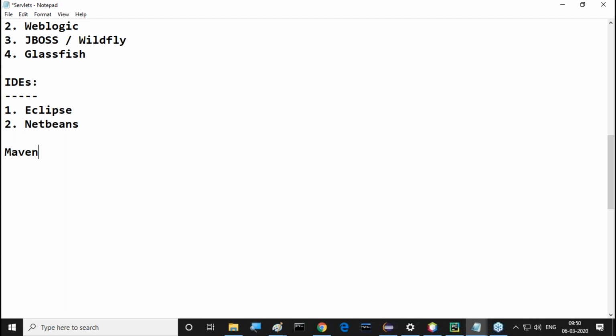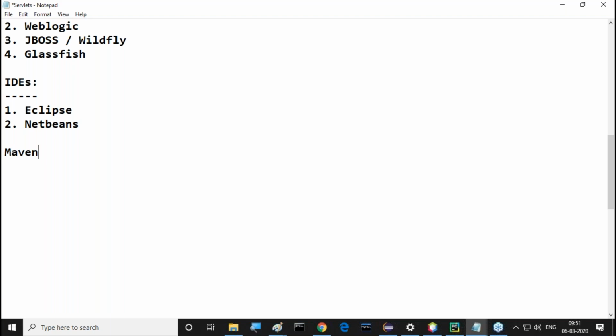The next tool is which one? The Gradle tool is available. So what I am telling to all of you in this particular context is, when I complete this advanced Java and want to start these frameworks, the ending point of advanced Java and the starting point of the frameworks are almost at the same location, exactly in the bridge between advanced Java and frameworks. In that situation, I will start this Maven tool, which means I'm going to include this tool also in our classes, in our advanced Java.